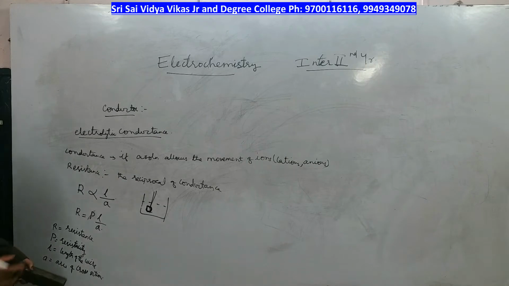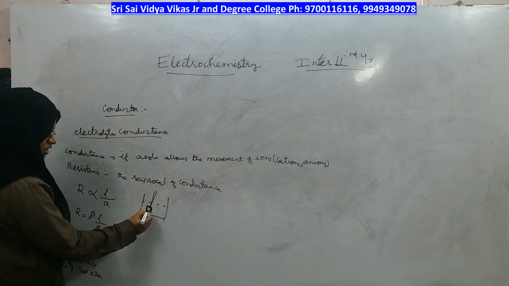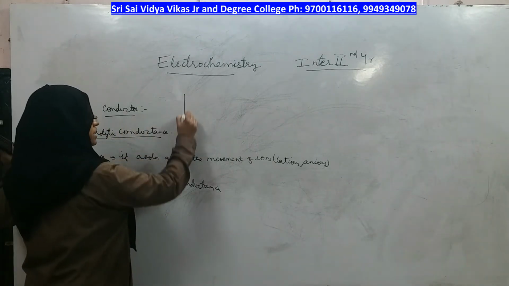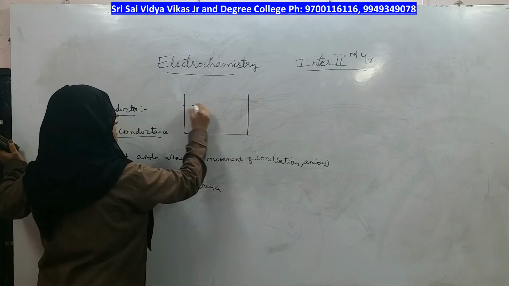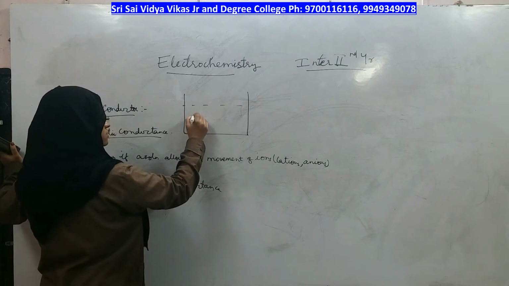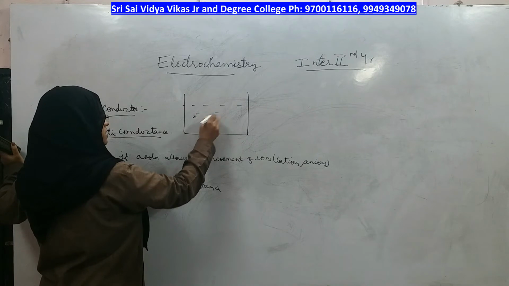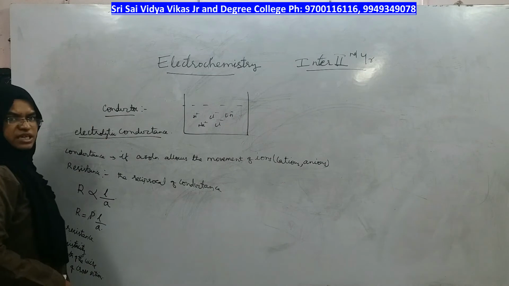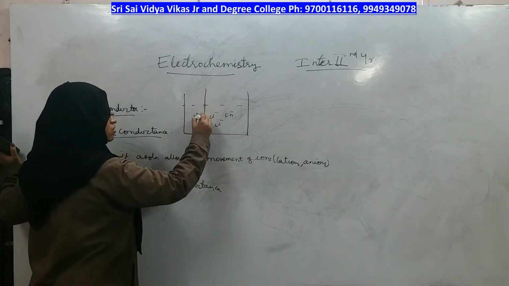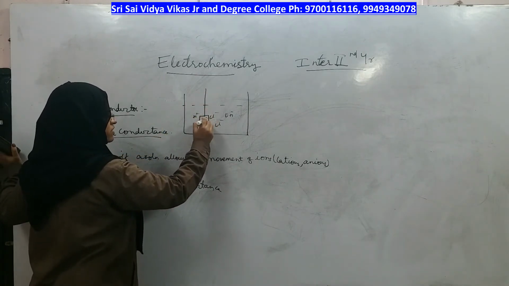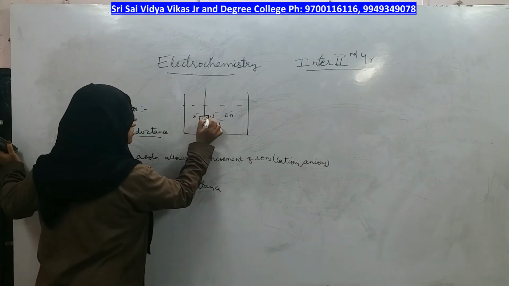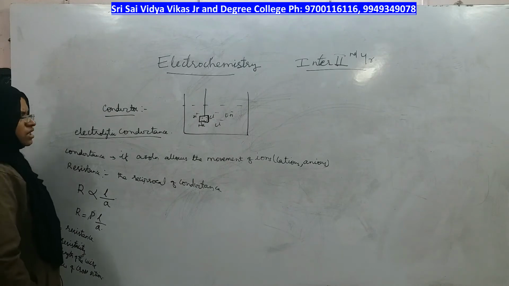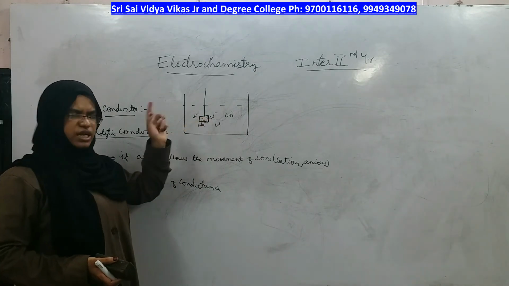right? So when this cubic box is dipped in a solution, I will show the diagram more clearly. If this is a solution in which so many ions will be there, positive, negative, positive, negative, like that, so many ions will be there in the solution. If you want to know the resistance of the ions inside this small box, how many ions are moving, that much conductance only you can determine, right?